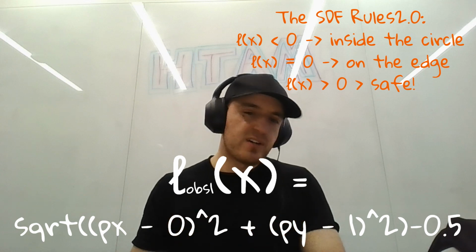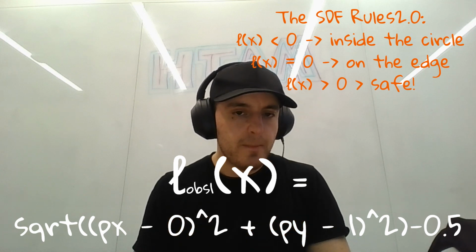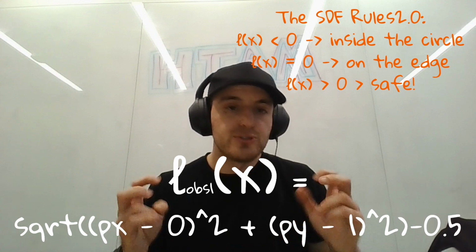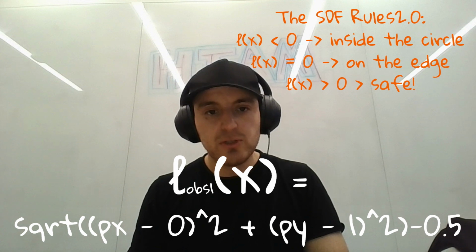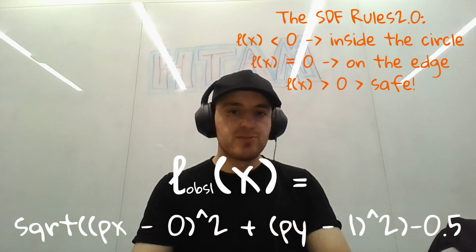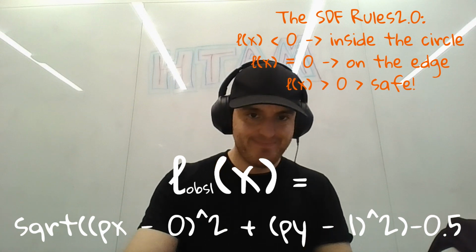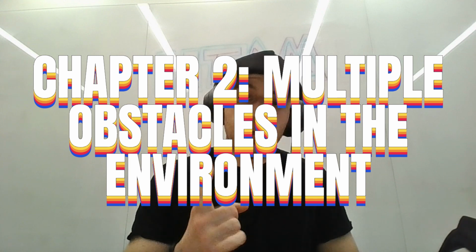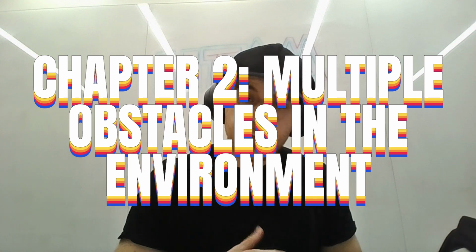If you've studied vector-based mathematics before, and even if you haven't, you might notice that this is just the Euclidean distance from px, py to the center of the obstacle minus the radius. Very neat. Okay, so we've looked at the scenario where there's one obstacle, and we've developed this signed distance function to give us an idea of how far we are from the obstacle for the given robot state.